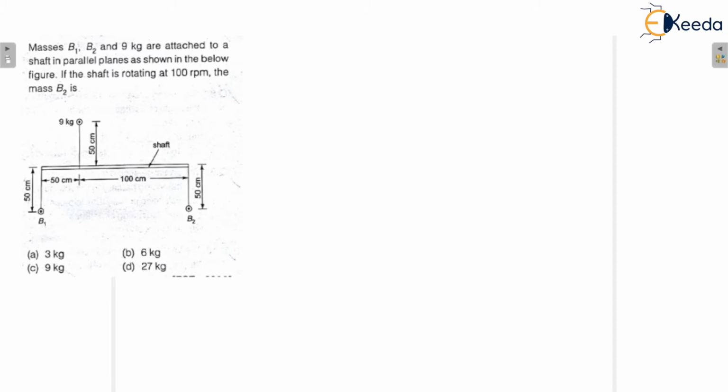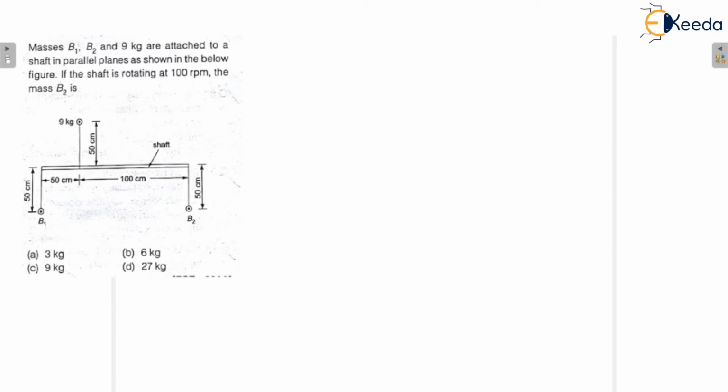So now, first you have to find out which type of balancing it is: static balancing or dynamic balancing. How can you know? I already let you know the criteria and the definitions for static balancing. So you have to know the conditions for static and dynamic balancing. In static balancing, all the masses are rotating in the same plane, whereas in dynamic balancing, all the masses are rotating in different planes.